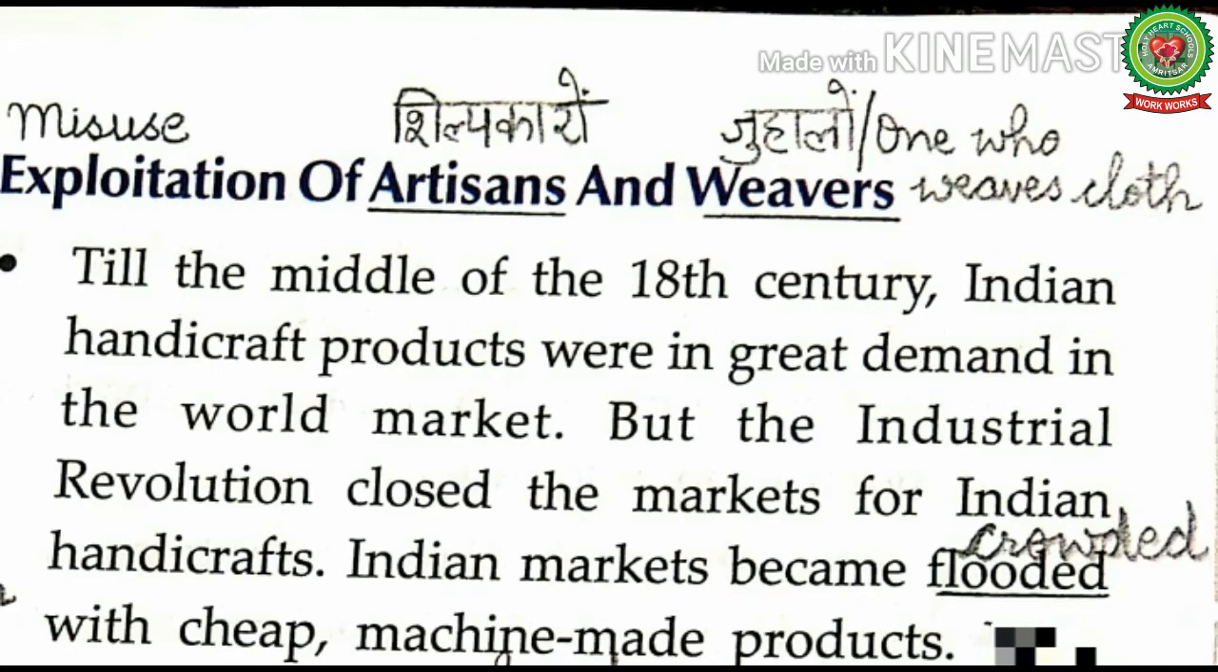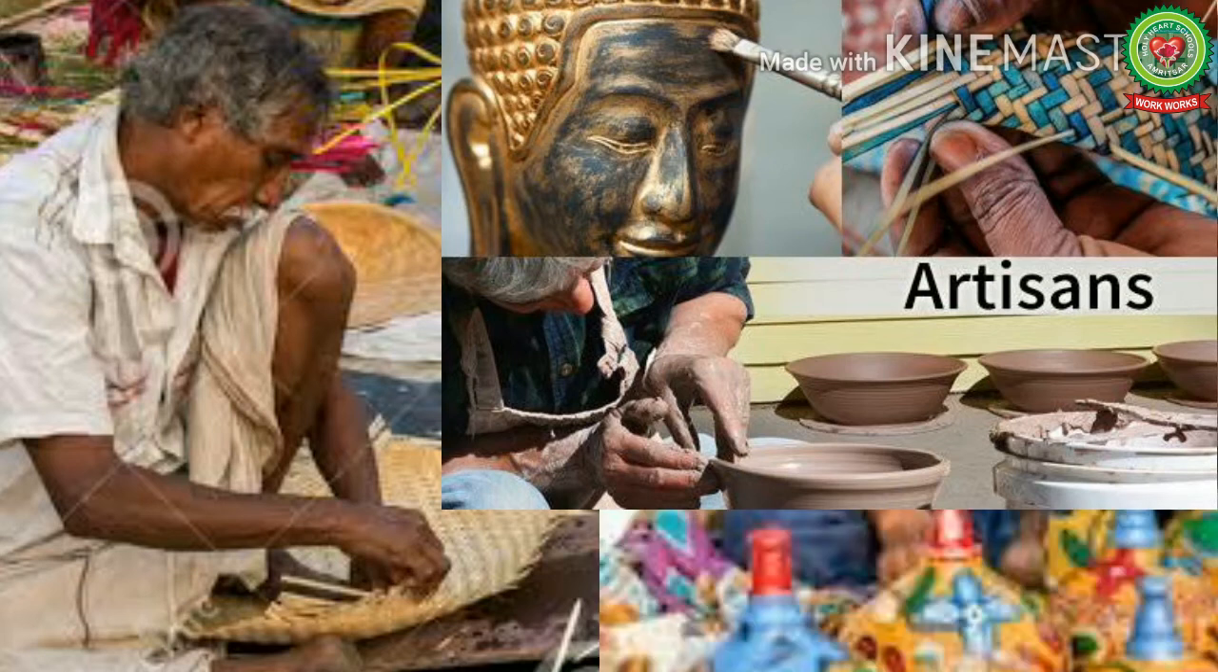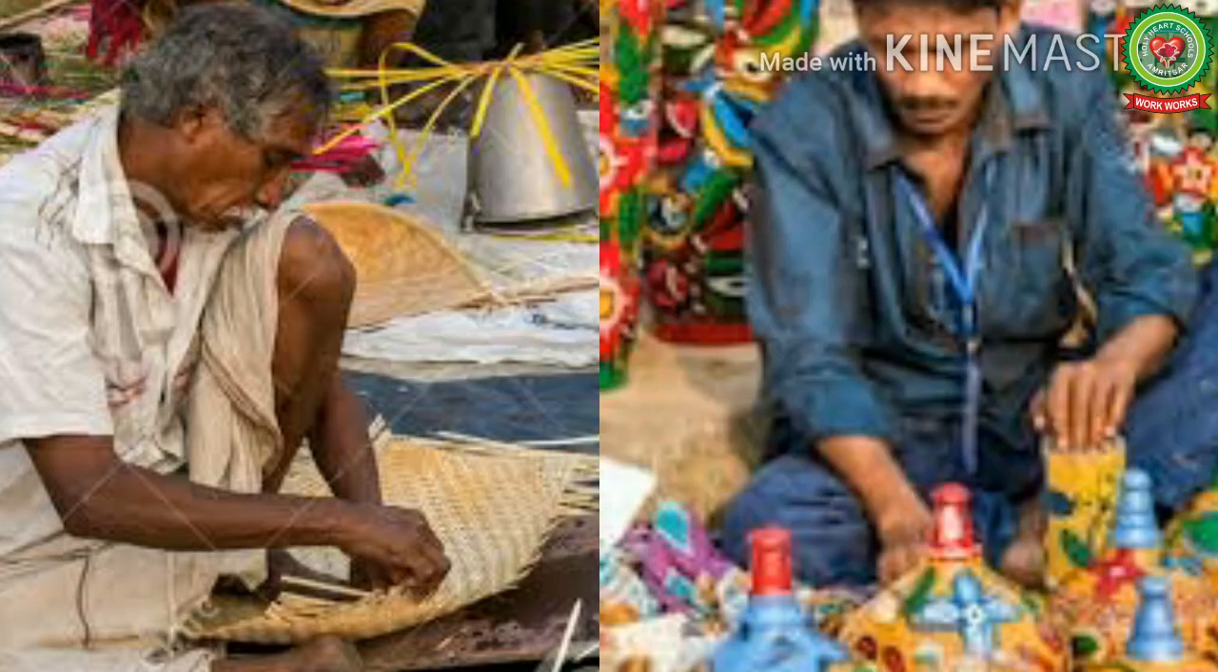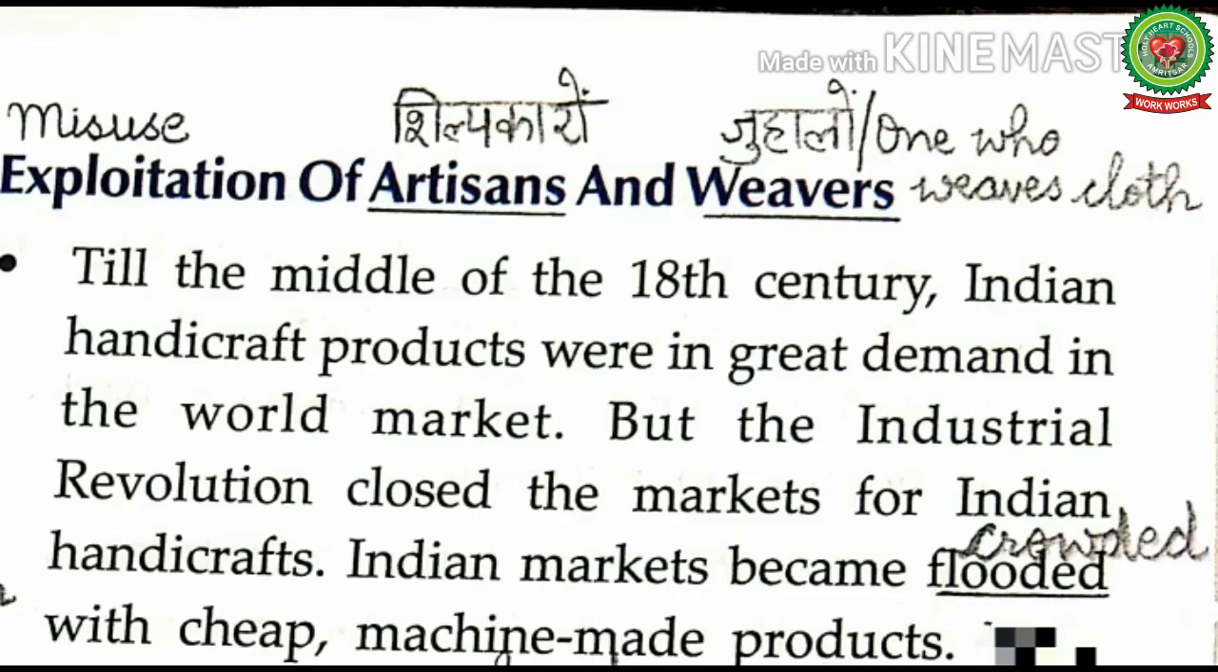Now let us read and discuss the exploitation of artisans and weavers. Exploitation means misuse or the act of treating someone unfairly in order to get benefit from their work. And artisans were the persons who were skilled or expert in making things by hand. And weavers were the persons who weave the clothes.